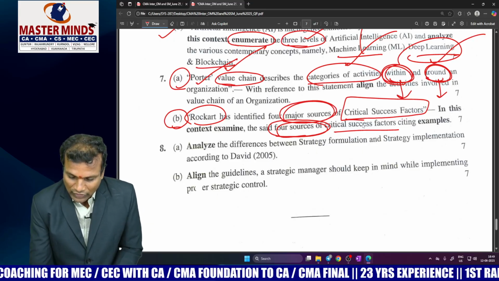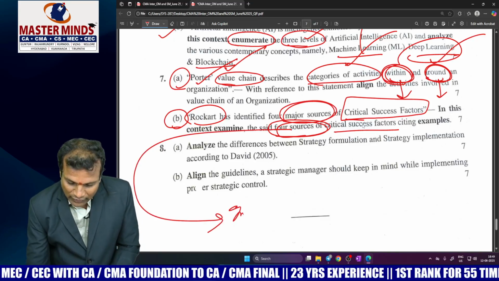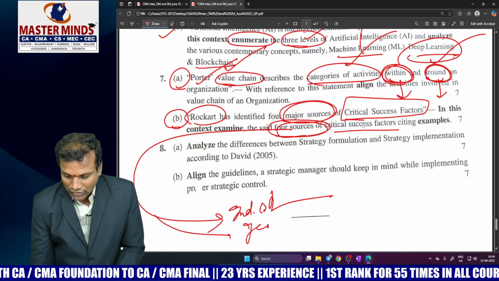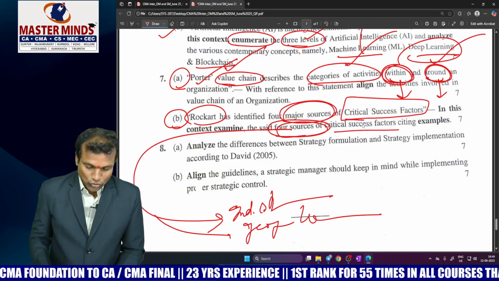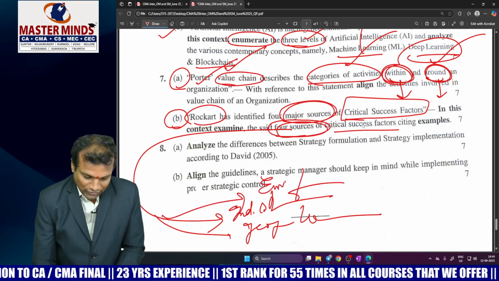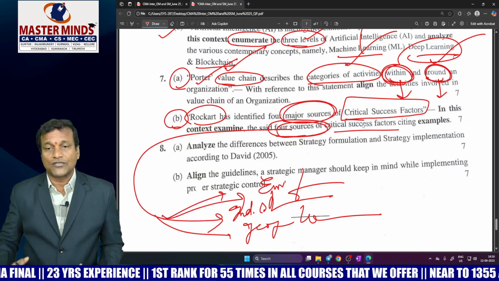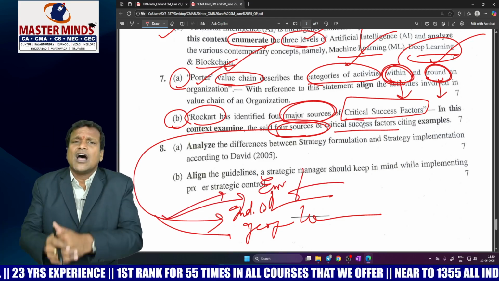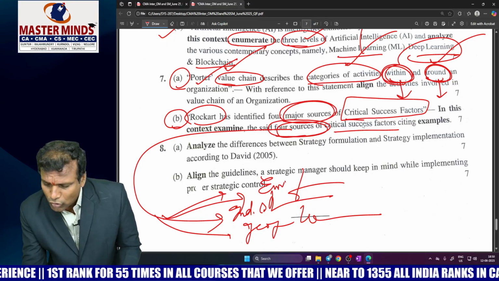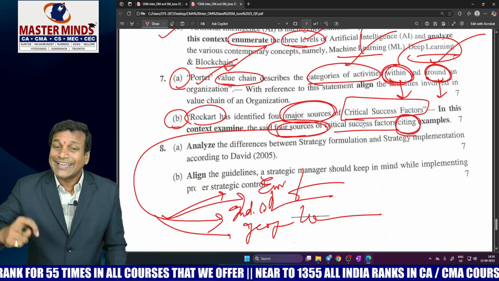If you ask me very quickly, what are these 4 sources of critical success factors? Look at that first one. It is called industry structure. Second one, geographic location. Third one is environmental factors, and fourth one is temporal factors. You have to write all these 4 sources of critical success factors, and an example is provided in the material itself. You have to add that example also. Look at this word, citing examples. Means examples might carry half mark.